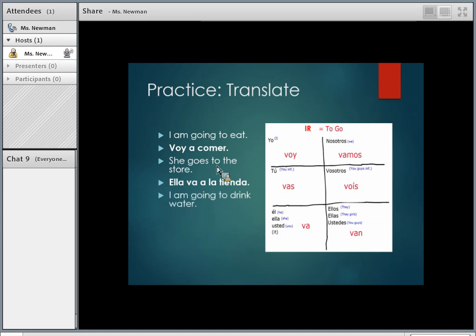I am going to drink water. Voy a, that infinitive verb there, beber. Voy a beber agua. They go to church. Ellos is the one for they, right? They go, ellos van a la iglesia.